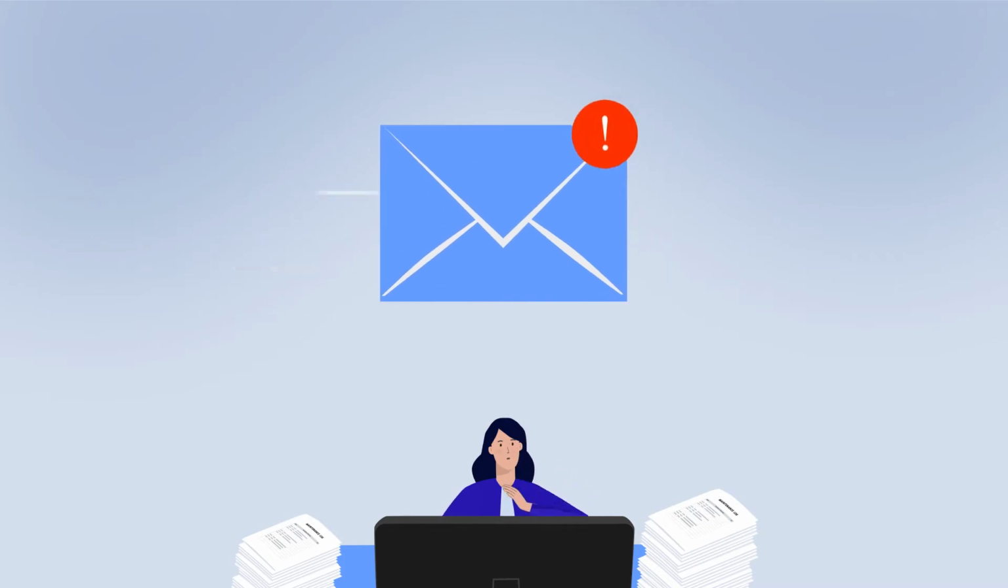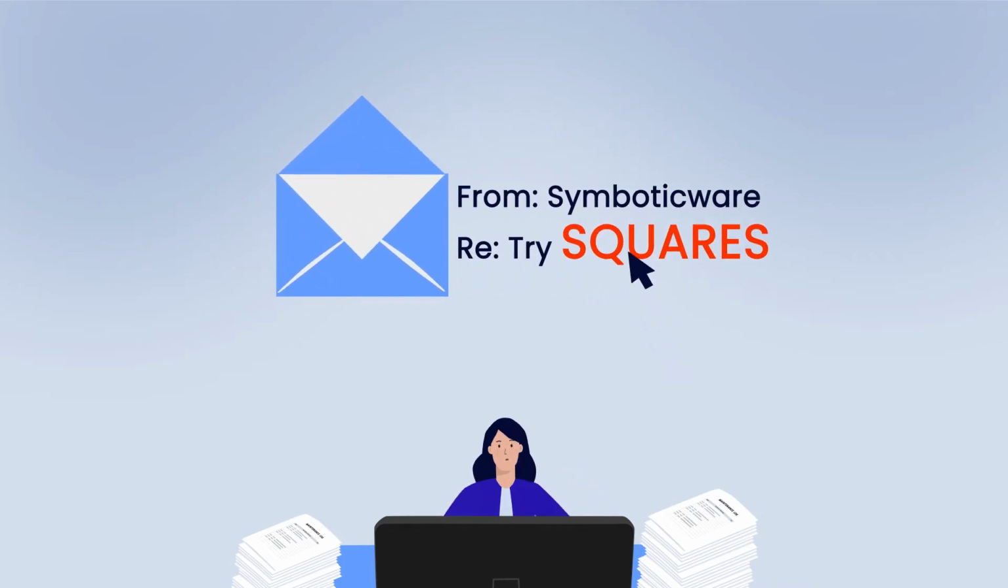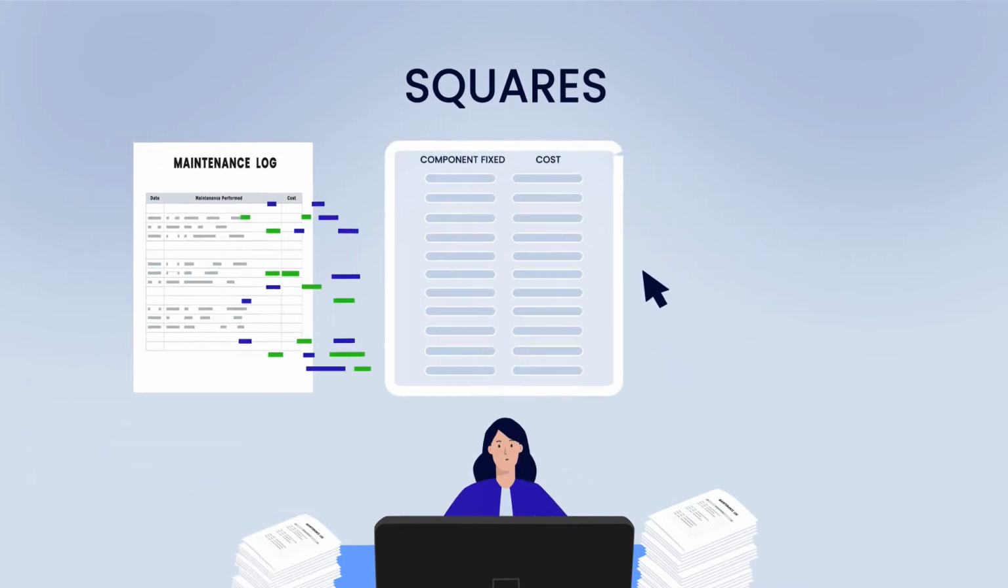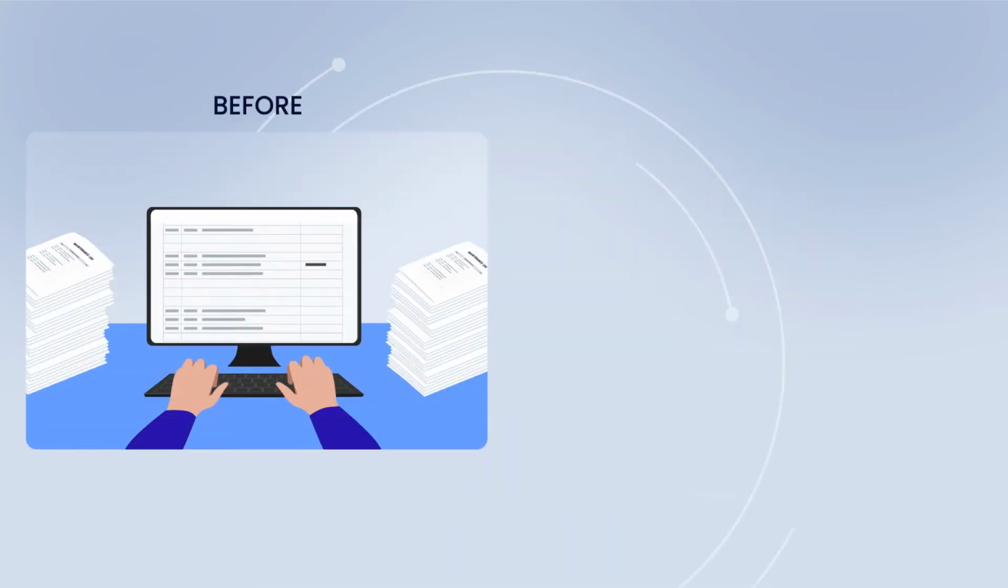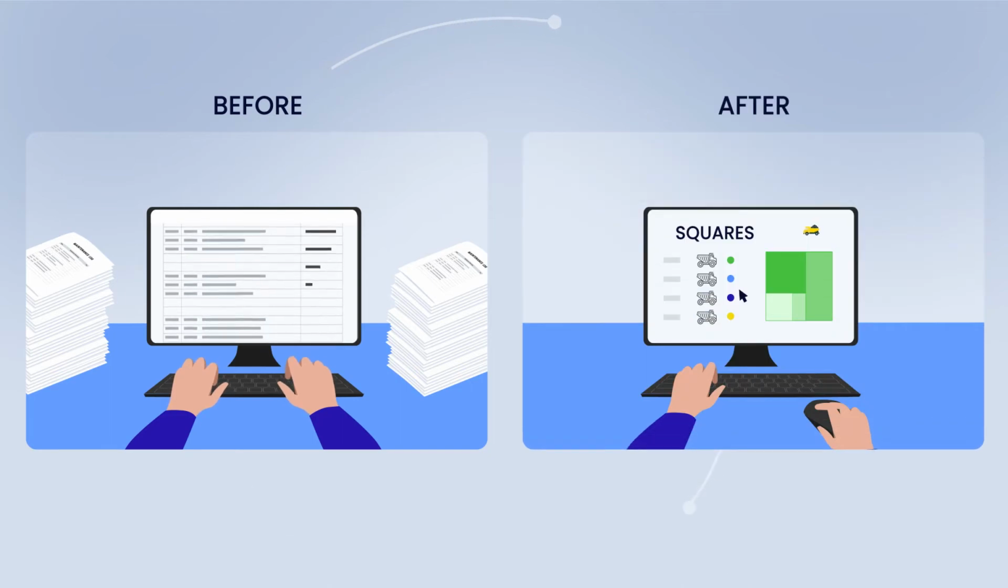But Symboticware is here to help. Squares is a new application that uses natural language processing to convert maintenance logs into data. So what looked unusable becomes insightful.